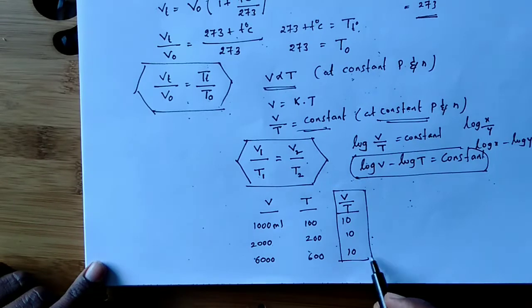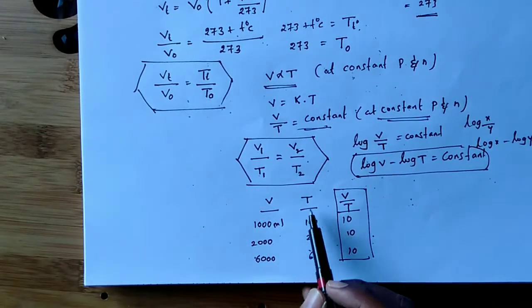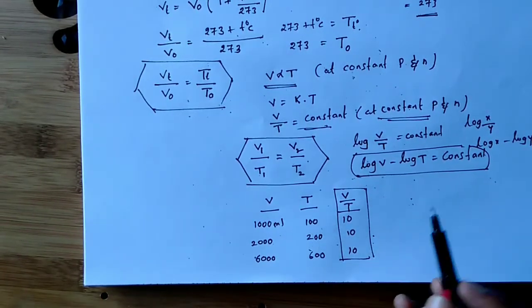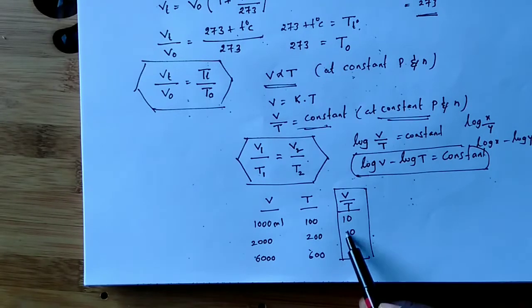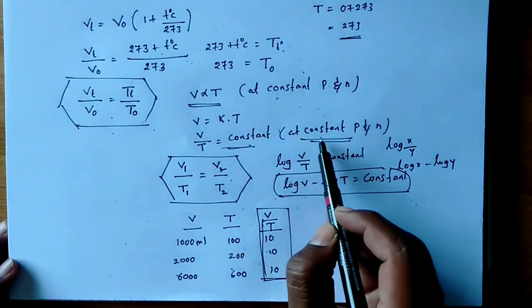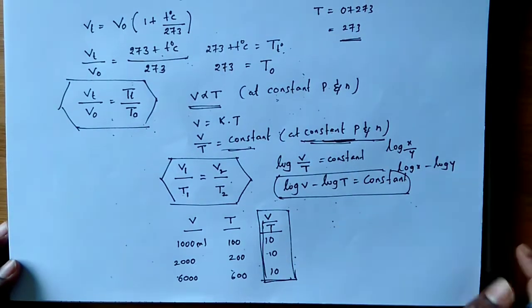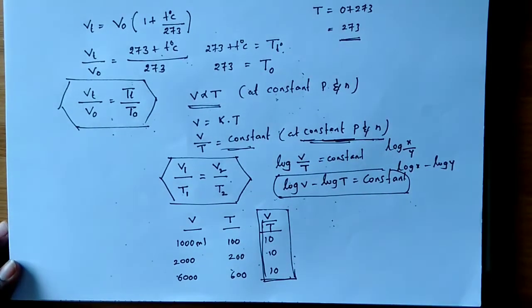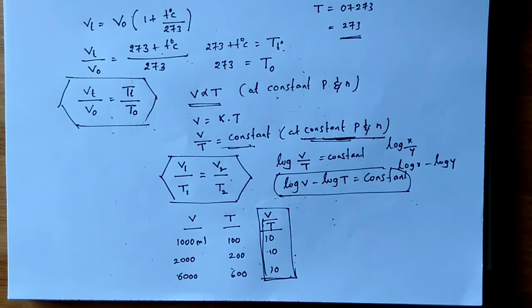So, on changing the conditions, the V by T is always constant, but we must remember at what condition? The pressure and the number of moles must be constant. On this Charles law, some graphs are there, very important graphs. Many times questions are asked on those graphs.